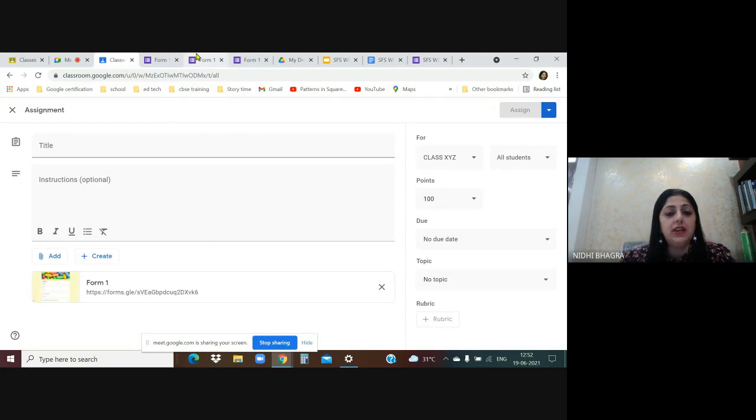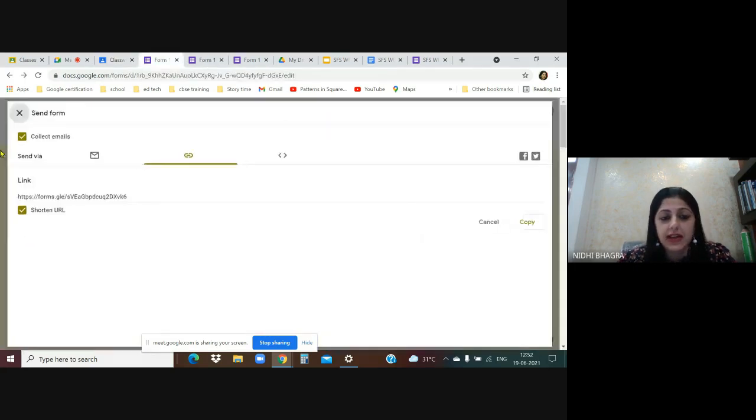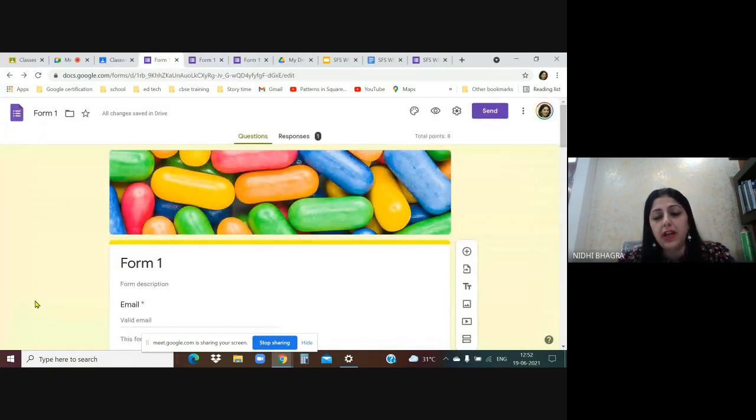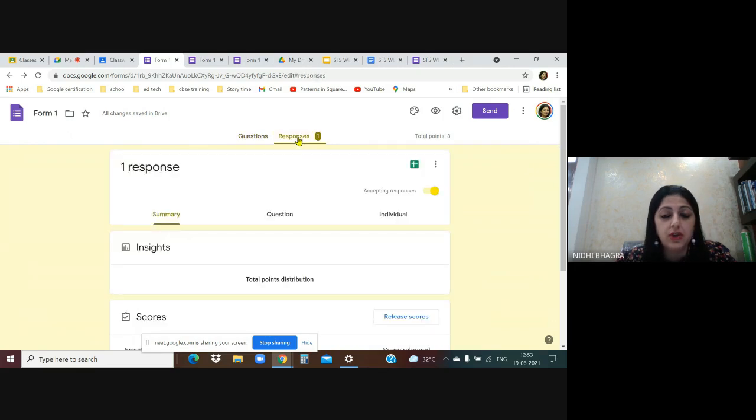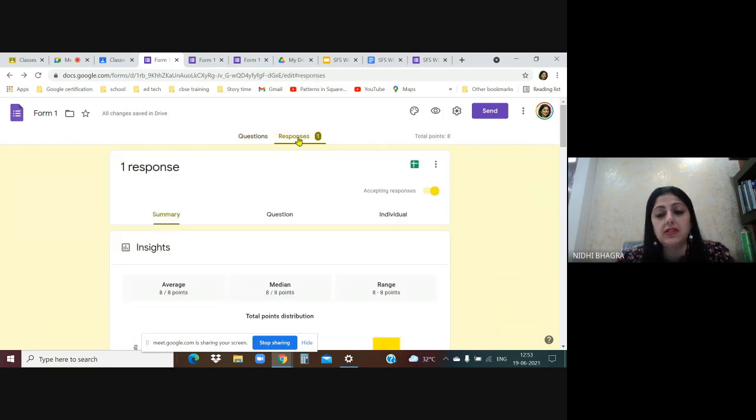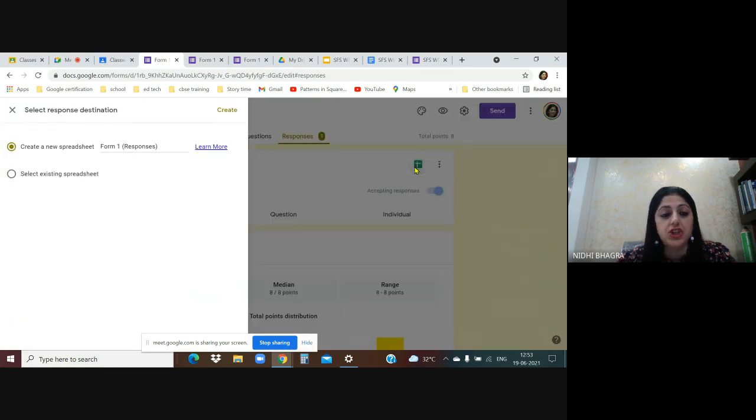As soon as you send the form, it's only a matter of time before you start getting responses. So to access the responses, look here. Now we have to see the results, the responses. There is an icon over here at the top, responses. Just toggle this and it will automatically take you to the responses. There is a plus icon which says create spreadsheet. This is the symbol of create spreadsheet. The moment I click on this, it asks you to create a new spreadsheet, create.